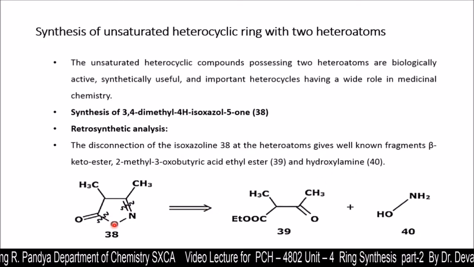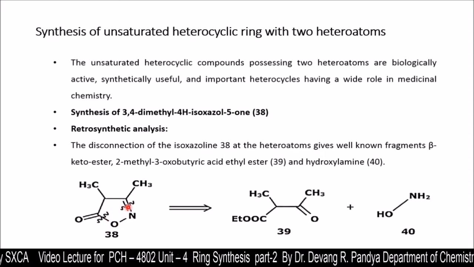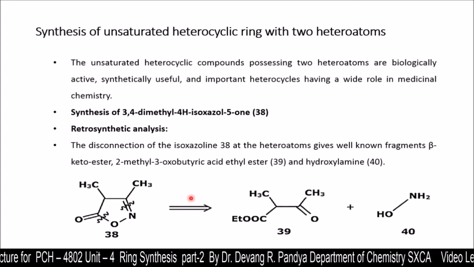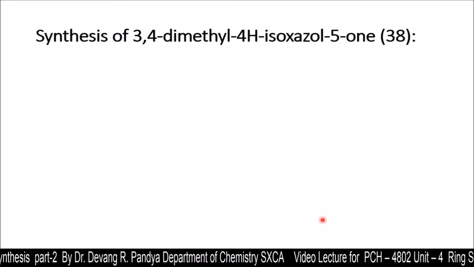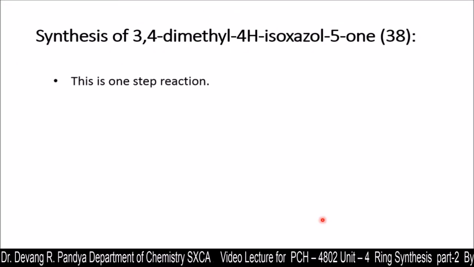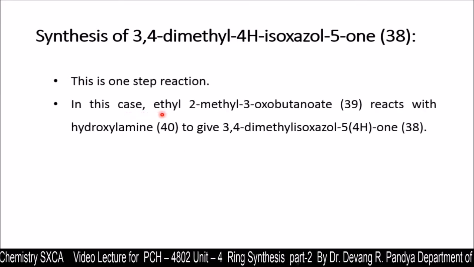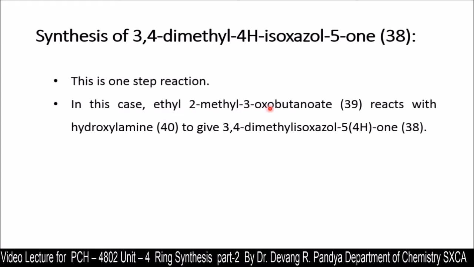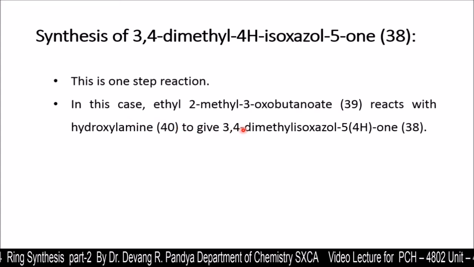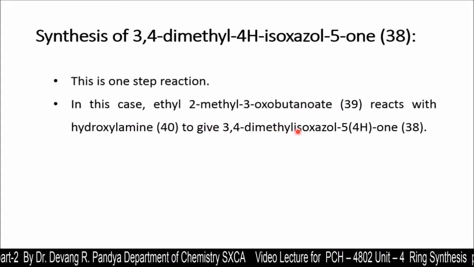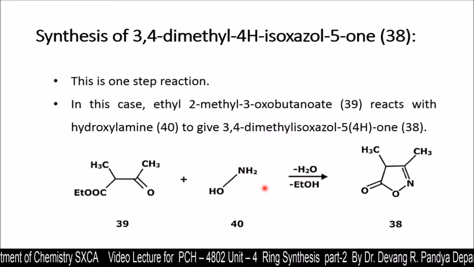So here two hetero elements are there, and after these two hetero elements we put two wiggly lines. So C-N and C-O double disconnection would be there, and it is going to give us these synthetic equivalents. Now synthesis of 3,4-dimethyl-4H-isoxazol-5-one, a one step reaction. In this case the ethyl 2-methyl-3-oxobutanoate, structure 39, reacts with hydroxylamine, structure 40, to give the 3,4-dimethylisoxazol-5(4H)-one 38, the target molecule. So a very simple reaction it would be.